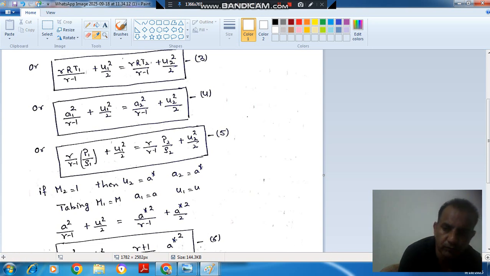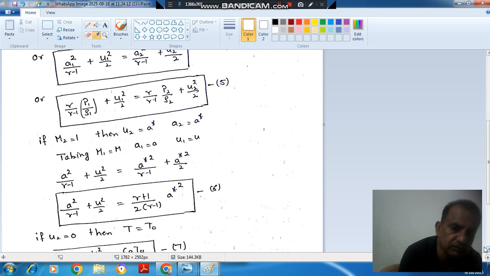Or further solving it, it will become this equation 6: A square divided by gamma minus 1 plus U square by 2 is equal to gamma plus 1 divided by 2 bracket gamma minus 1 bracket close, A star square. So this is equation number 6. This is in terms of characteristic sonic velocity or critical sonic velocity.